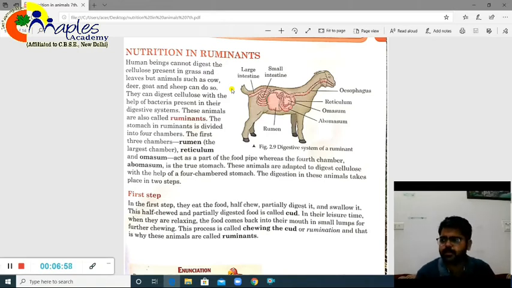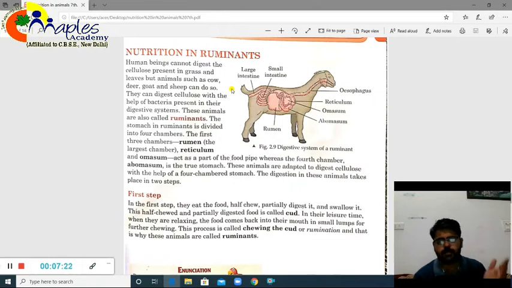And cellulose is not a new term that you are hearing for the first time. In the sixth standard we have studied about roughage, right? It's a part of our diet, but it has no nutrient value. In humans it is basically responsible for easy bowel movements and removal of excess food, but humans cannot digest it. But somehow these animals are able to digest it, right?